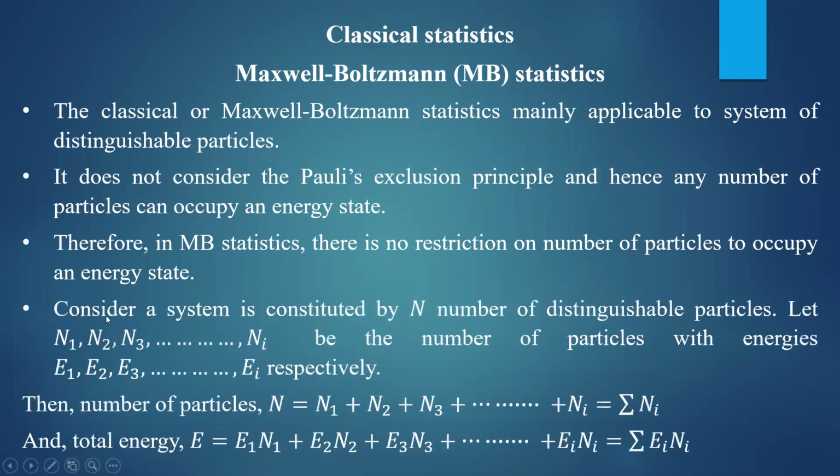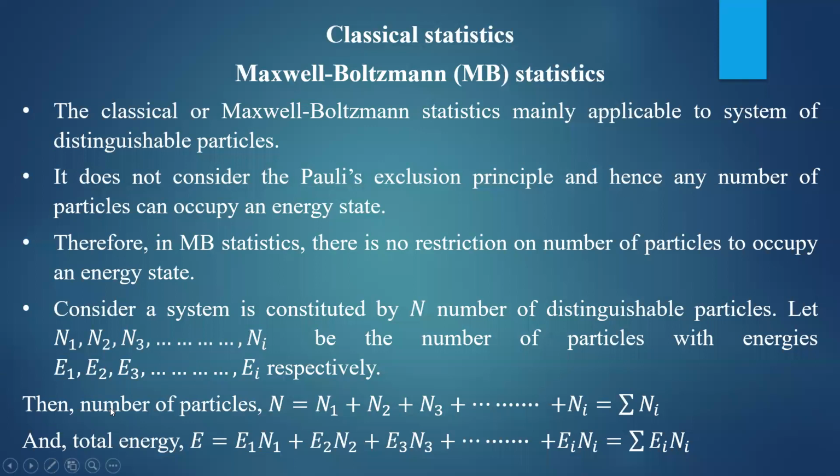Then consider the system constituted by N number of distinguishable particles. Let n1, n2, n3, and so on up to ni be the number of particles with energies E1, E2, E3, and so on up to Ei. So in the energy state E1, there are n1 particles. In energy state E2, n2 particles are there. In E3, n3 particles are there, like that. There are i energy states, and in each state you can find a different number of particles. There is no condition on the number of particles in an energy state.